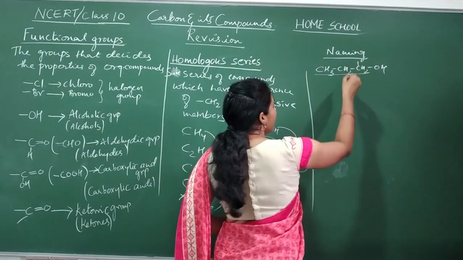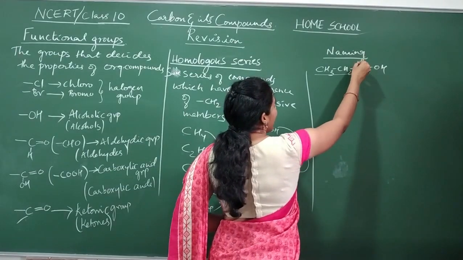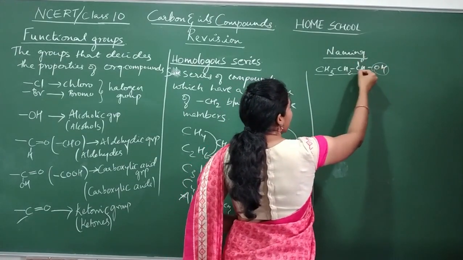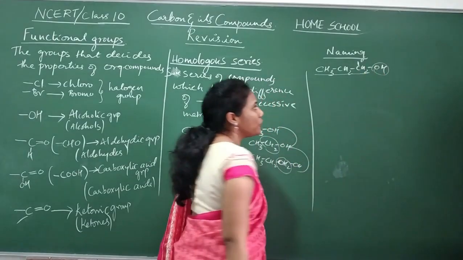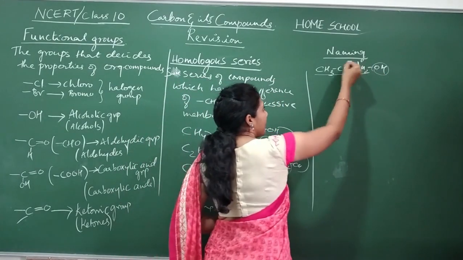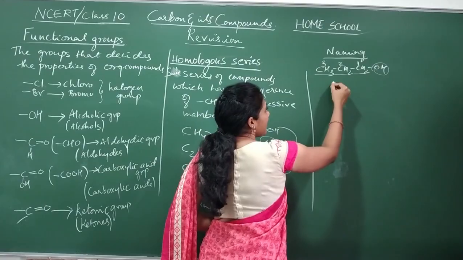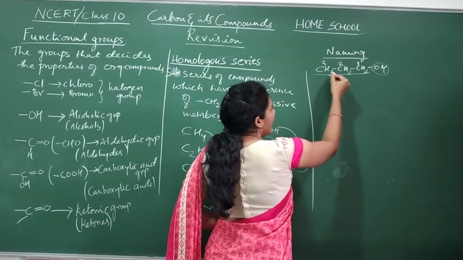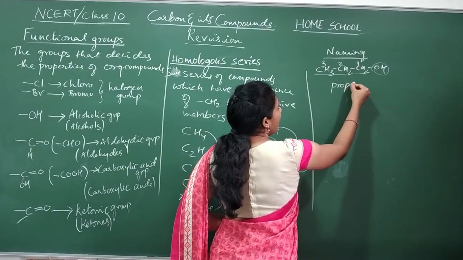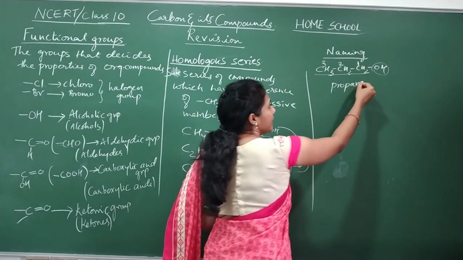How do you write the word root? First number the carbon atoms. Whichever carbon is directly attached to the functional group will get number 1. So 2, 3. 3 carbons are there, so prop. And between the carbons you have all single bonds, so ANE.